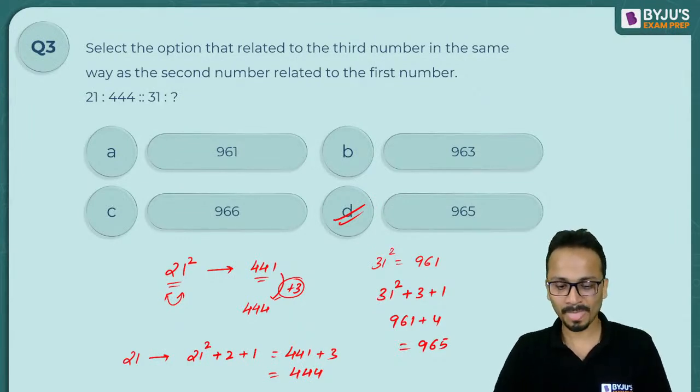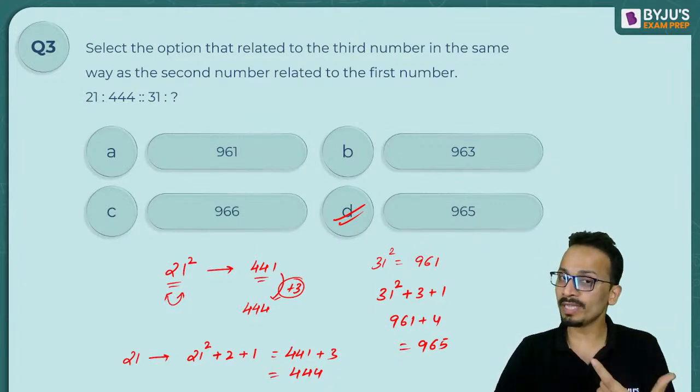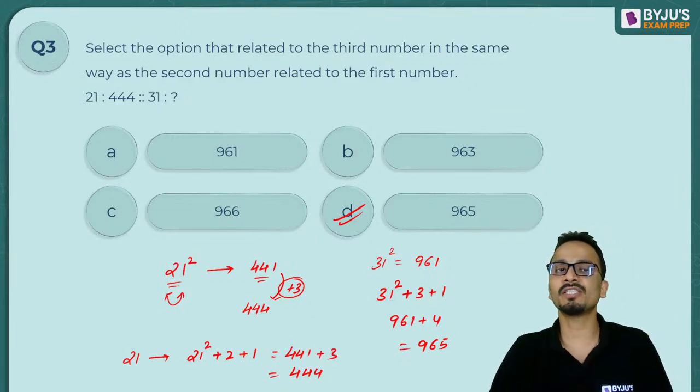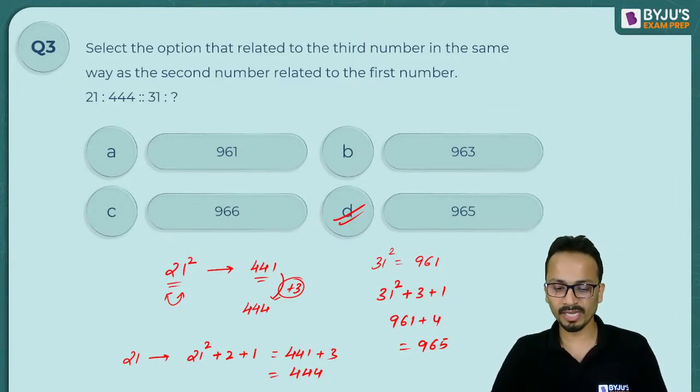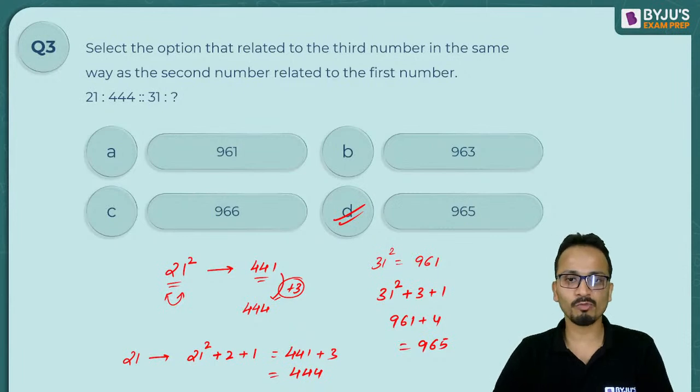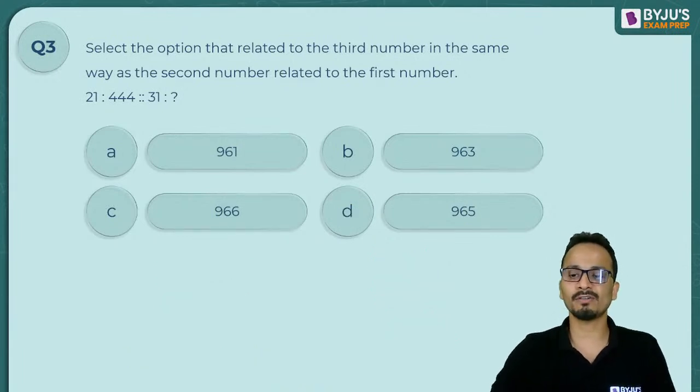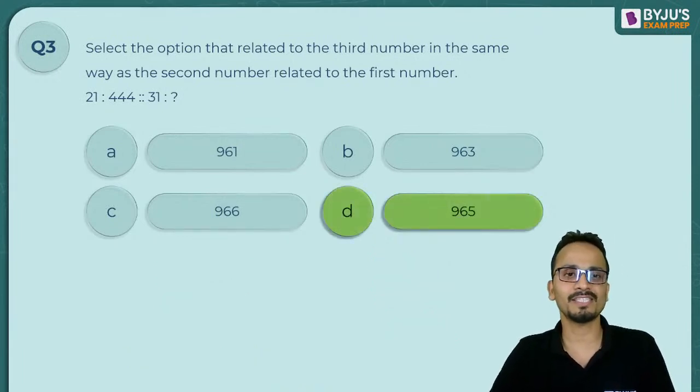Great, good. So Vaibhav, yes, you are correct. Kishmish, and yes, Rajput, we have done the square. After doing the square, we have added the sum of the digits of the original number. Okay, so that's the logic which is used here, and the correct answer for us is 965.